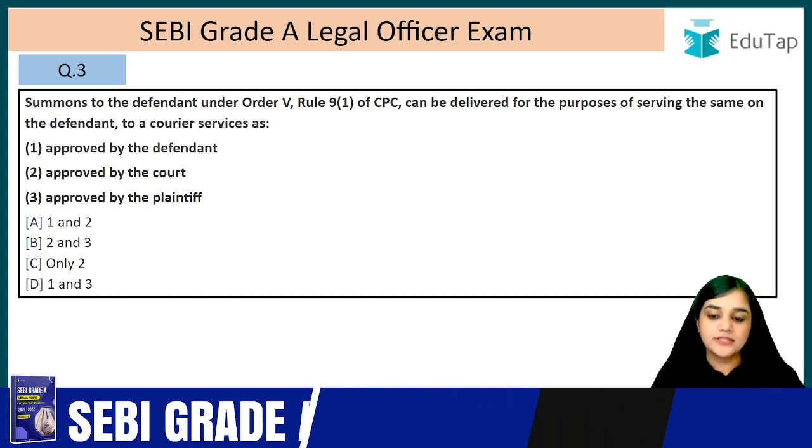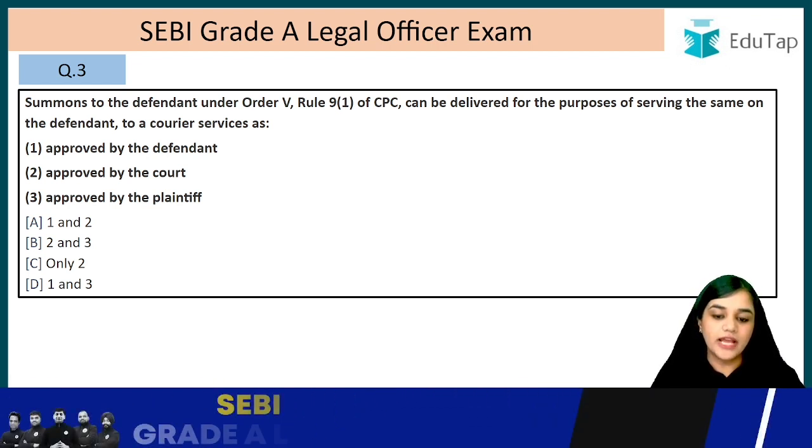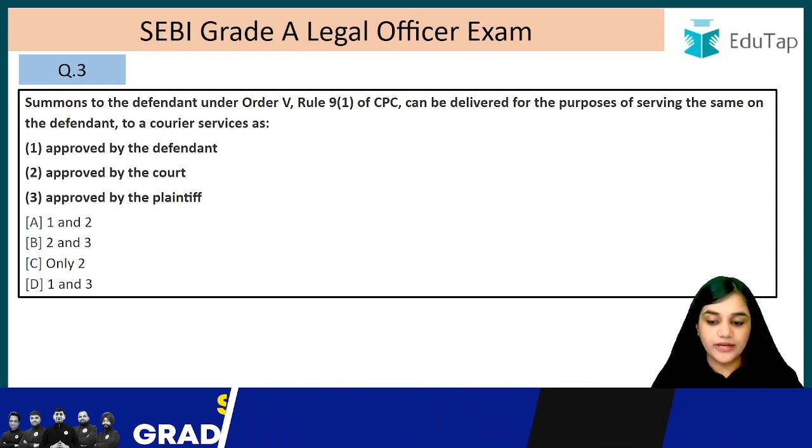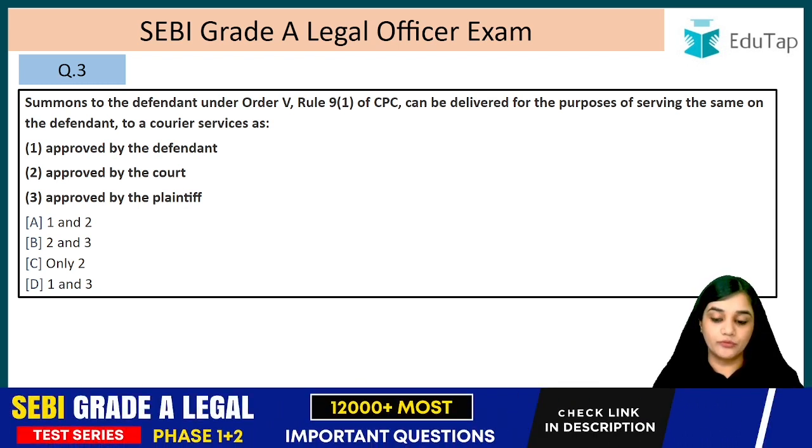Summons to the defendants under Order 5, Rule 9(1) of the CPC can be delivered for the purpose of serving the same on the defendant by courier service, as approved by the defendant, approved by the court, or approved by the plaintiff.